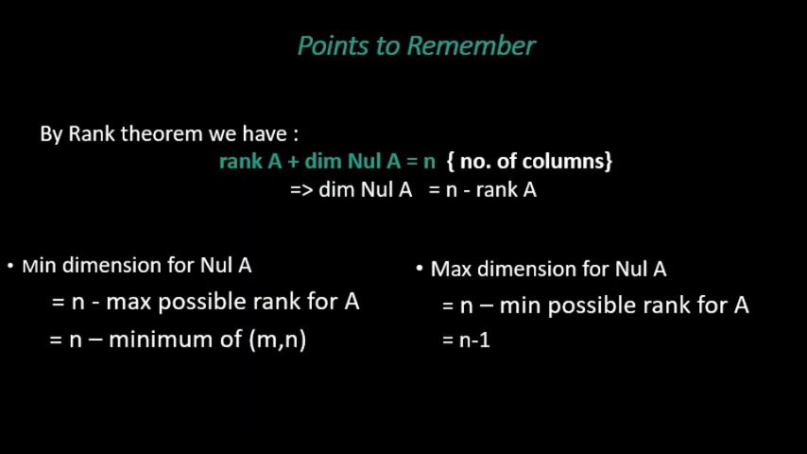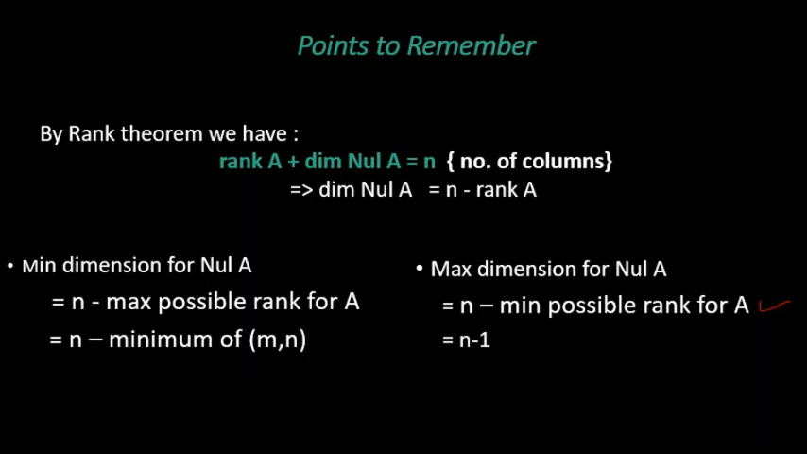Minimum dimension for null A is equal to n minus maximum possible rank for A, that is n minus minimum of m comma n. And what is maximum dimension for null A? N minus minimum possible for rank A. What is minimum possible for rank A? 1. N minus 1. So a matrix can have maximum dimension of null A, maximum it can be n minus 1.